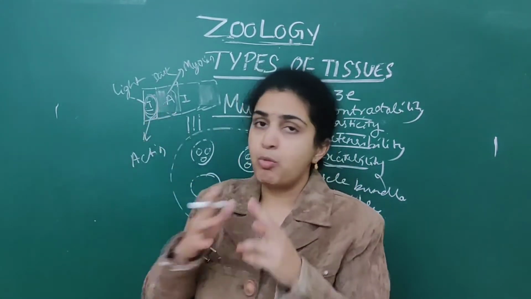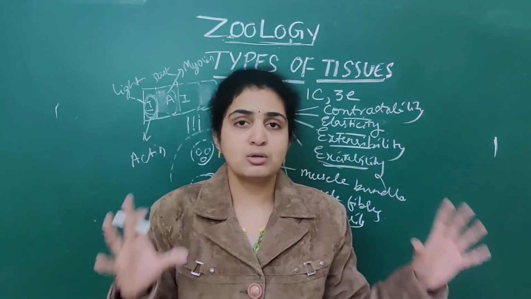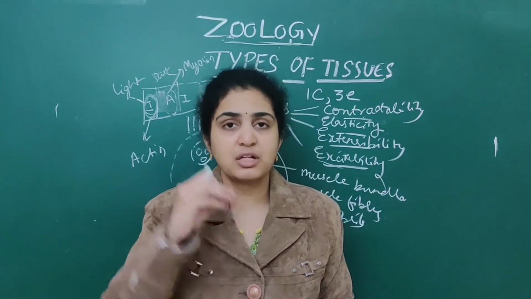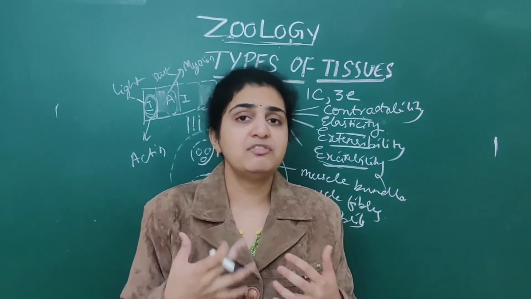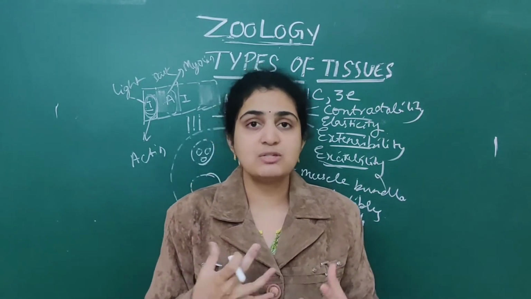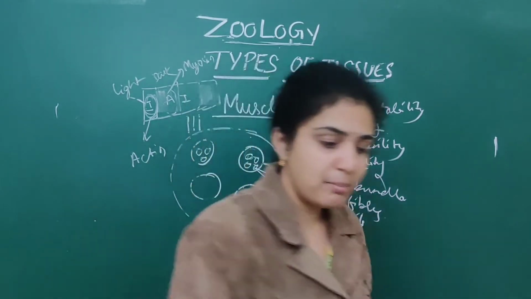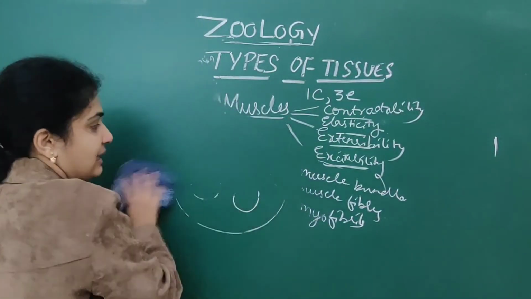When these both separate, relaxation of the muscles takes place. So this is the brief introduction of the muscles. Next we will deal with the three different types of muscles. The three main types of muscles are skeletal muscle.